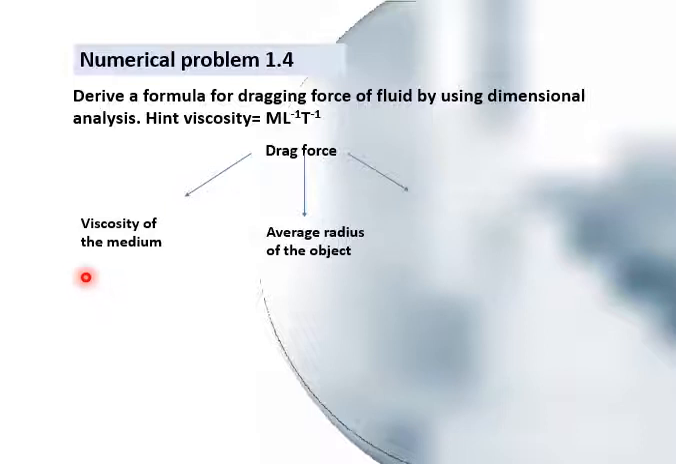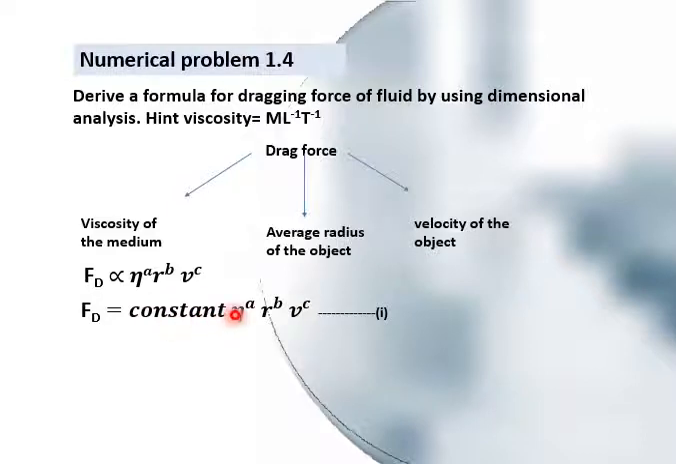It's F_D, meaning drag force, is directly proportional to eta to the power a. Now eta is basically the symbol for this coefficient of viscosity. r to the power b, r is the radius of the object, and v to the power c, v means the velocity of the object. By removing this proportionality constant, there is some constant, and in this case it is basically 6 pi, but there is no need to write it over here as we are just discussing the dimensions. So eta^a r^b v^c.